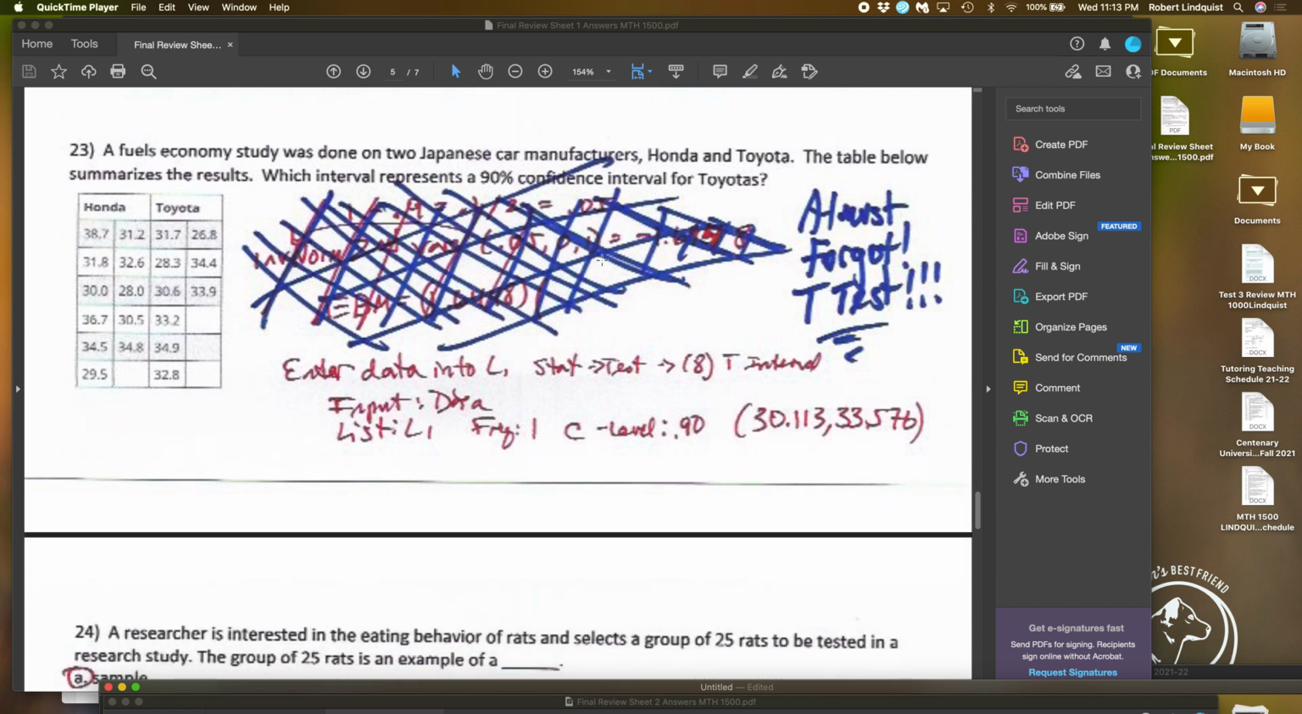I almost forgot to do a t-test on this one, so I almost caught myself making a mistake. And I always do something stupid. It's one of my problems in life.